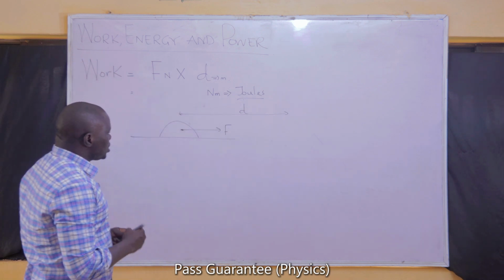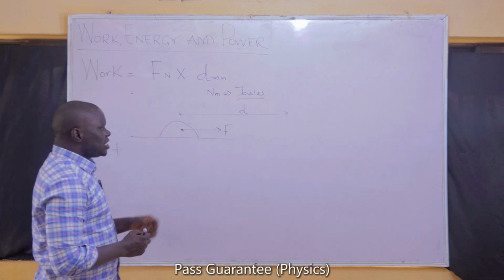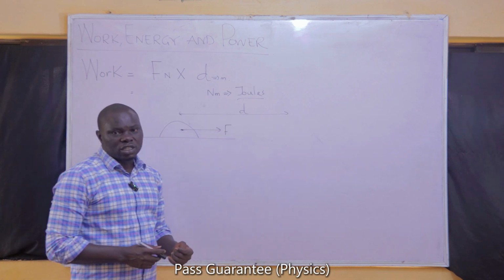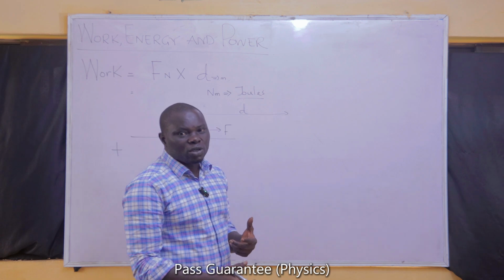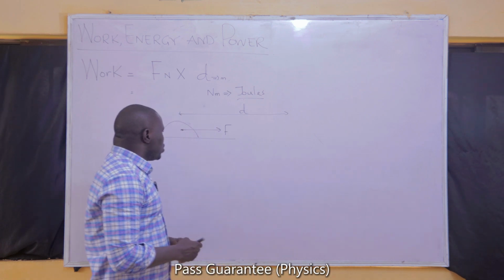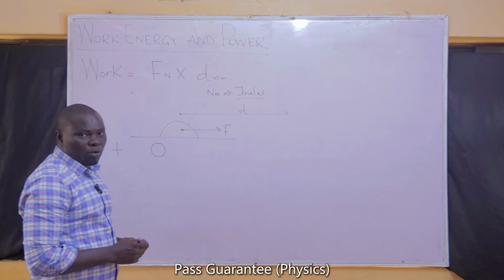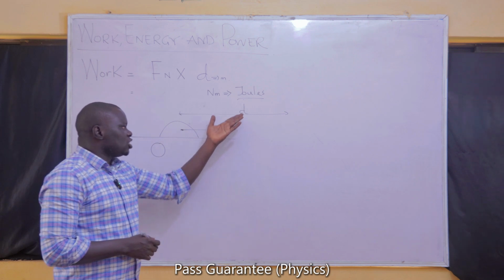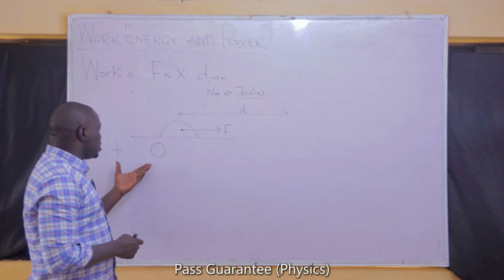Work can be positive. It can take positive values if the distance is in the direction of the force. In that case, we are sure that it is that force that is bringing about the movement of that object in that direction. Work can also be zero. I just told you what can make work zero: work can be zero if there's an application of a force, but there's no distance moved in that direction. So we'll say that the work is zero.